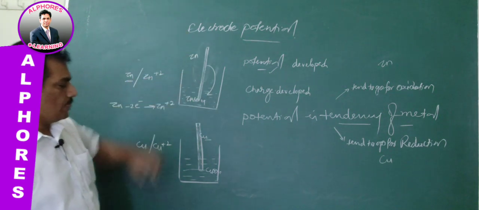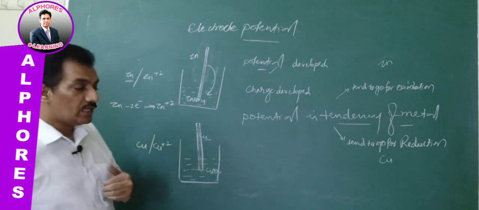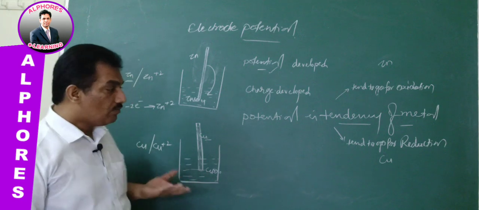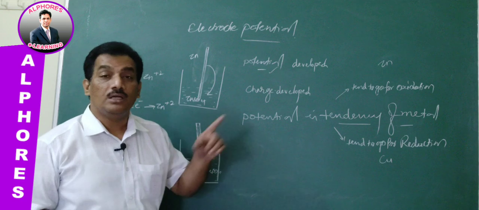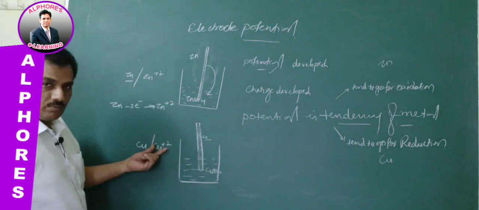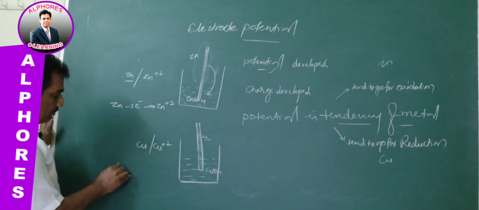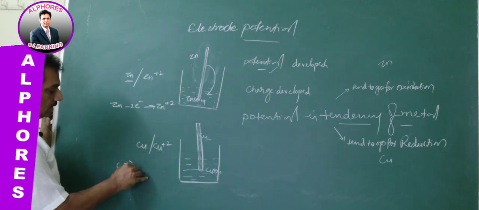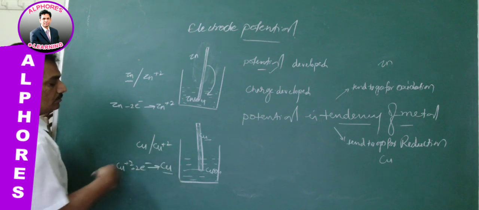It is oxidation tendency. This zinc rod always tries to go into solution when it is dipped in its salt solution. And in this case, reduction is not possible for copper metal to take electrons. But then how can we guess the tendency of copper to go for reduction? It is related to this copper ion. Are you following? This copper ion, by taking two electrons, will be reduced to copper.